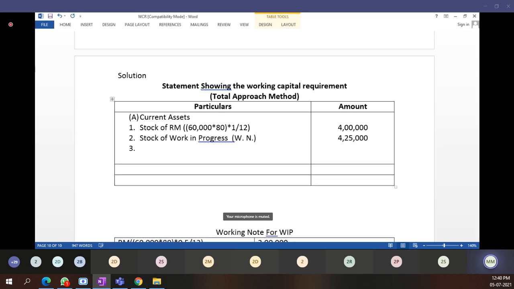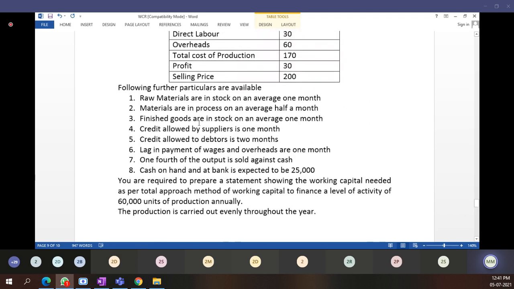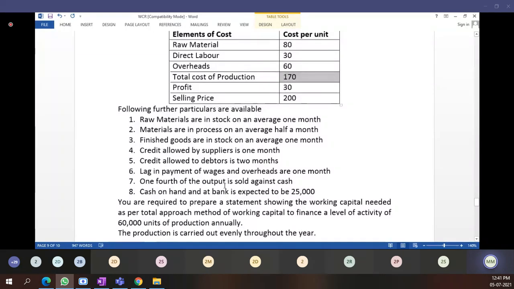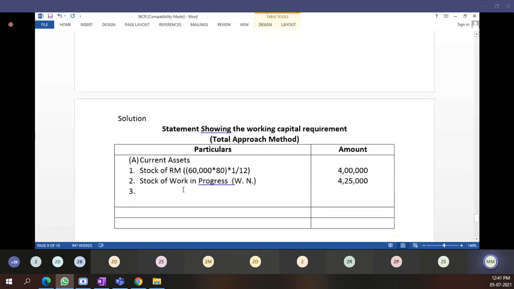Then the third point which we have to consider is finished goods. Finished goods also we have to consider as stock of finished goods. They have told specifically stock of finished goods. See here in the problem. Finished goods are in stock on an average of 1 month. Here in total cost approach we have to consider the cost price of finished goods, 170 rupees only. The total production cost of finished goods is 170 rupees. That we have to consider.